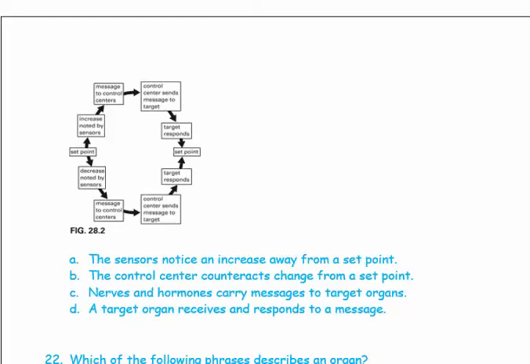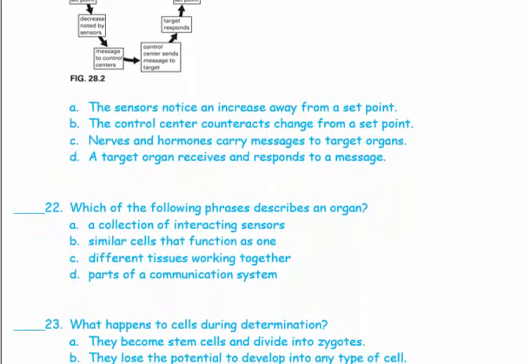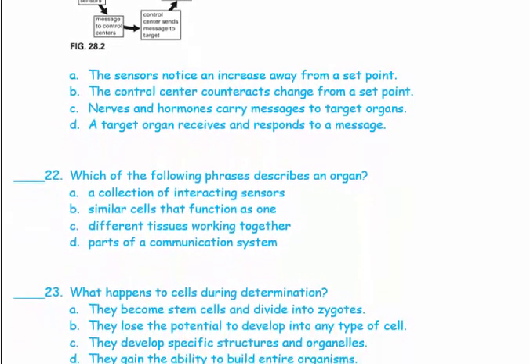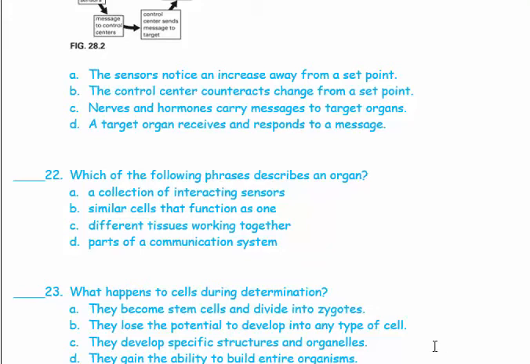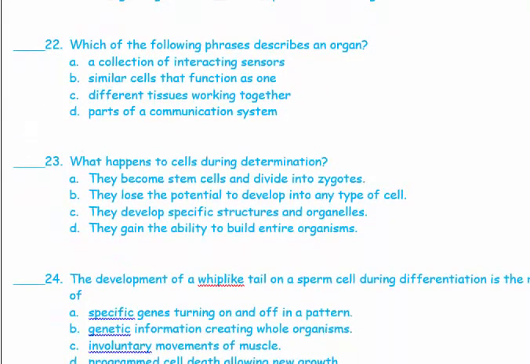22. Which of the following phrases describes an organ? C. Different tissues working together. Of course, as you learned it since grade 5. 23. What happens to the cells during determination? They lose the potential to develop into a type of cell.